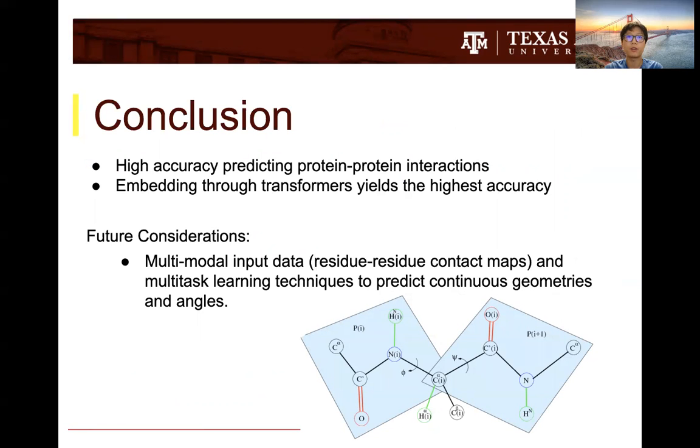Now, to summarize, a high accuracy was achieved to predict protein-protein interactions. It could be seen from the various representations of HRNN, CNN, and transformers that transformers yielded the highest accuracy based on the steepness of the curve. Now, for any future considerations with this project, multimodal input data of residue-residue contact maps and multitask learning techniques to predict continuous geometries and angles can be implemented.